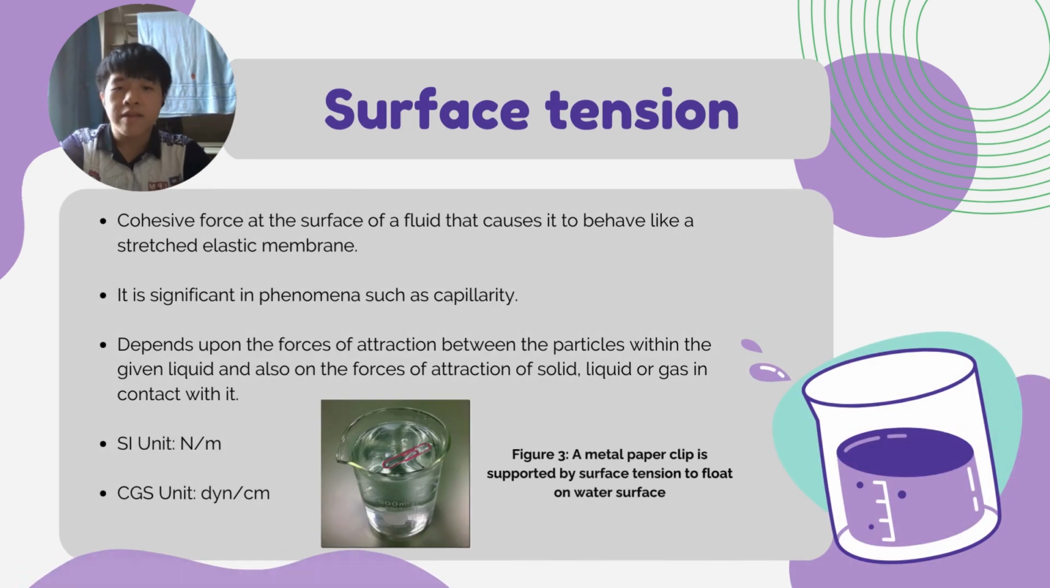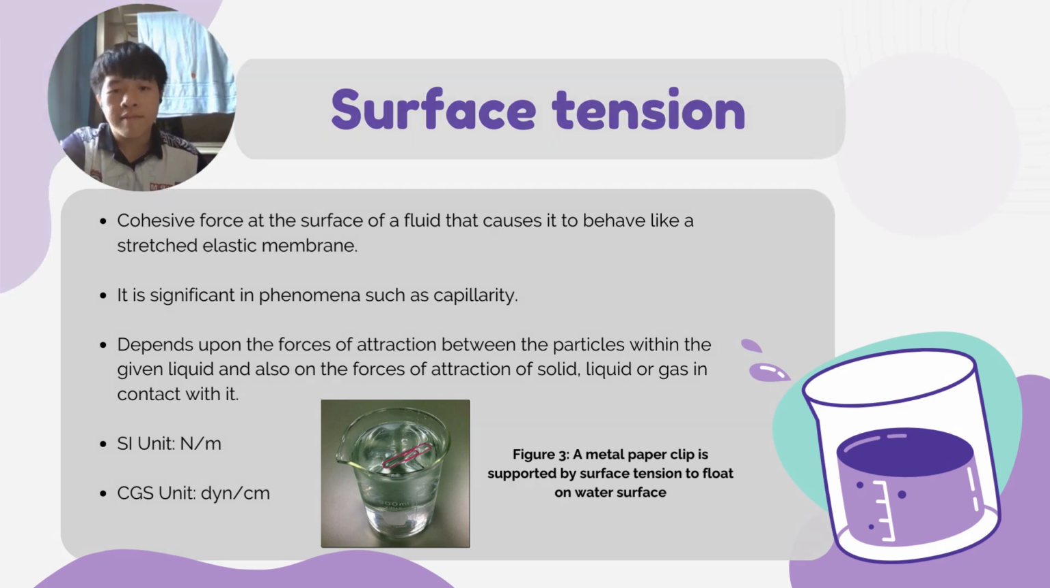Alright, so let's look at surface tension. Surface tension is a cohesive force at the surface of a fluid that causes it to behave like a stretched elastic membrane. It is significant in phenomena such as capillarity. It depends upon the force of attraction between the particles within the given liquid and also on the force of attraction of solid, liquid, or gas in contact with it. The SI unit of surface tension is Newton per meter, while the CGS unit is Dyne per centimeter.